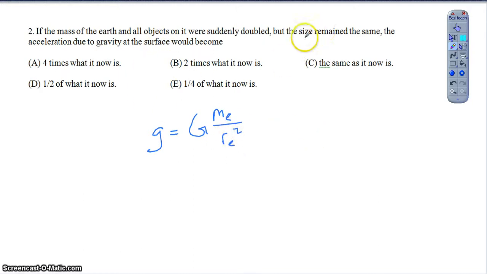They tell us that the size remained the same, which tells me that r didn't change, but the mass of the Earth and all the objects on it doubled. So really the mass of the Earth here ends up doubling, right? The only measurement that I changed is the mass of the Earth; the radius didn't change. What is that going to do to the acceleration due to gravity? Well, if I double the right-hand side, then the left-hand side is going to double as well, right? So it's going to be 2 times whatever it originally was. So doubling the mass, I double the acceleration due to gravity. Again, hopefully this question is pretty straightforward. As long as you're comfortable with where this equation comes from, it's not a terribly difficult question.